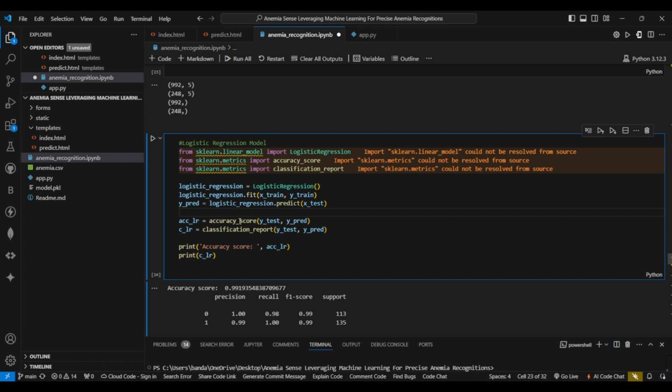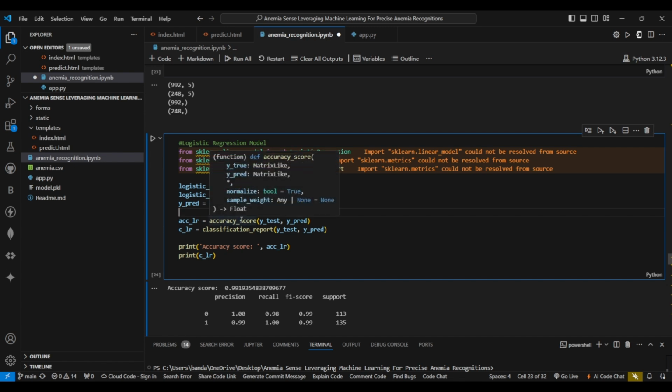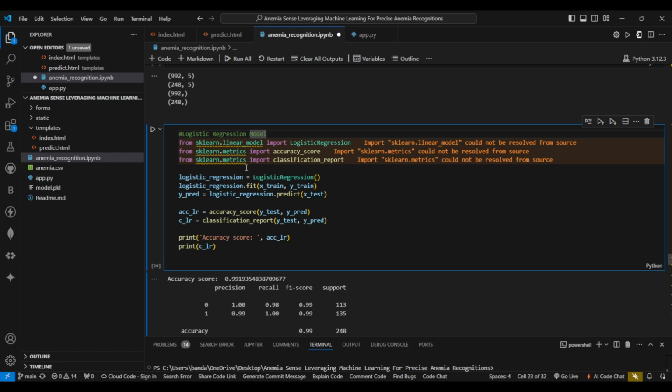So in the logistic regression model, we have created a logistic regression function, and inside the function, the logistic regression algorithm is initialized with train and test data.